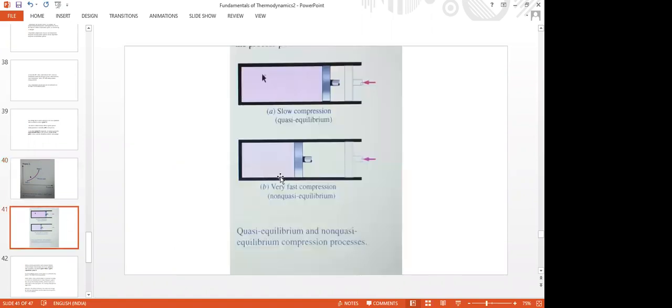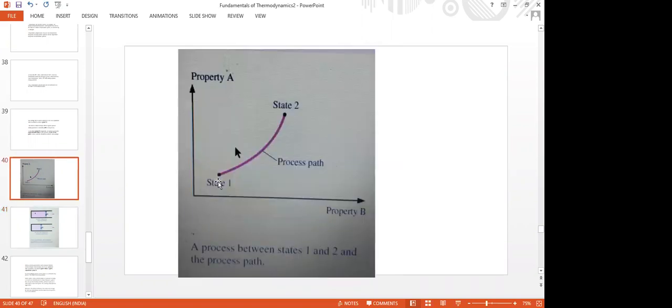Here at state 1, if you assume property B as specific volume, it is at lower specific volume, and after expansion it reached an equilibrium state 2. The path connecting these two equilibrium states is called a process path.